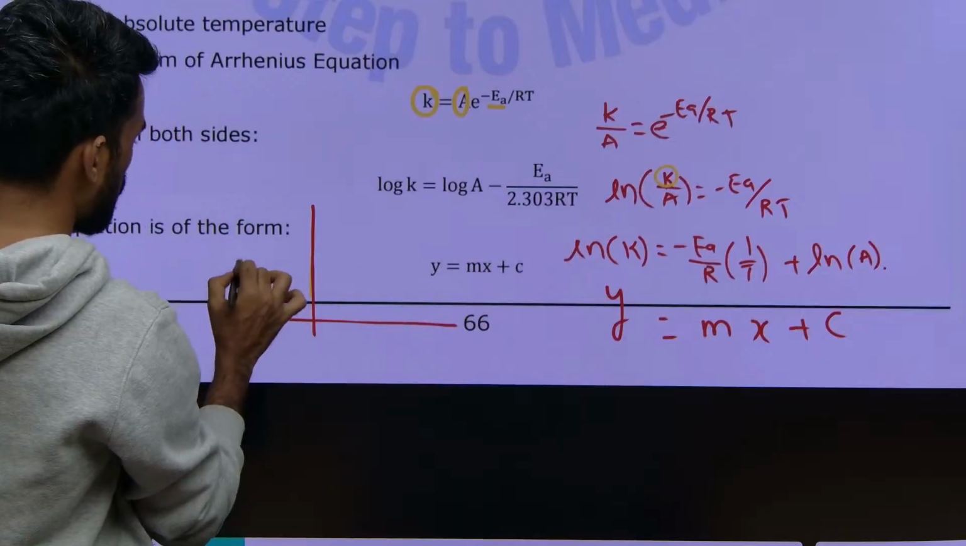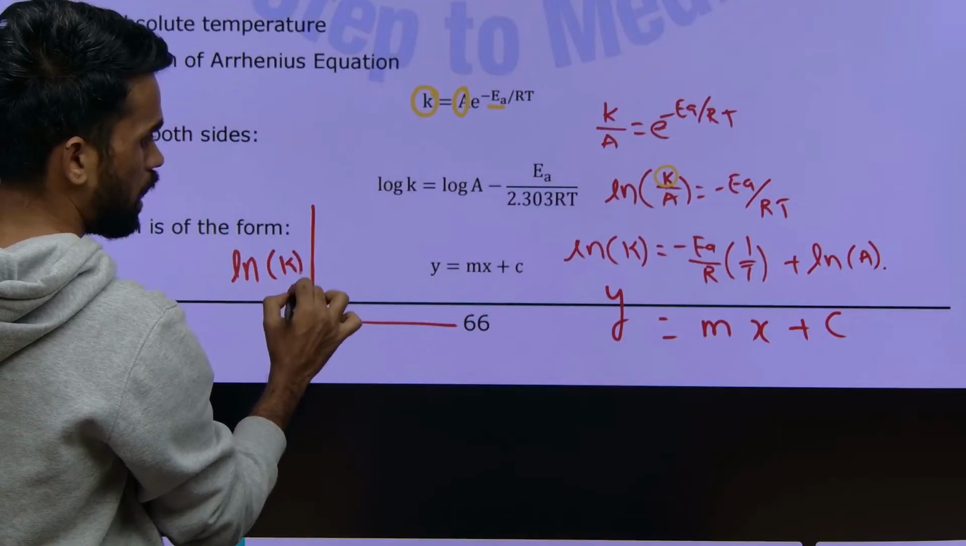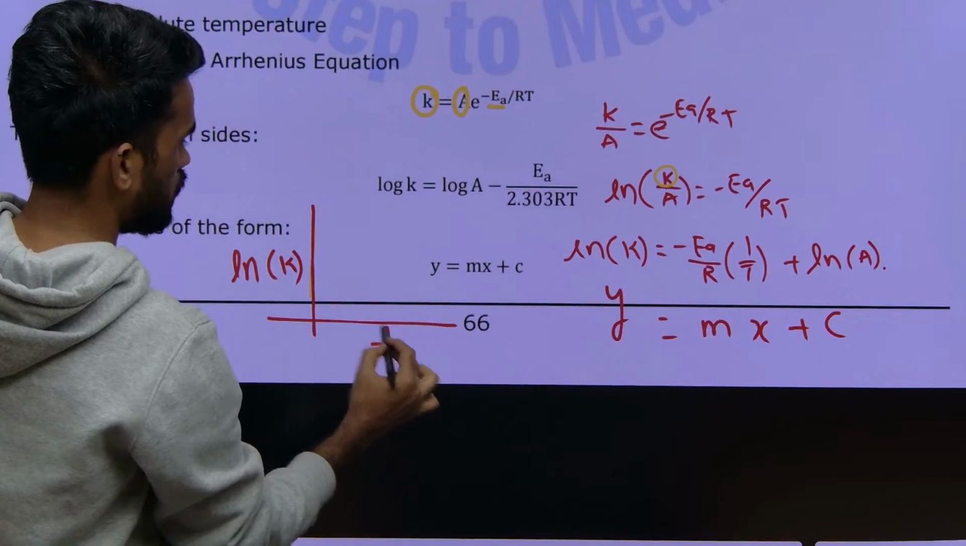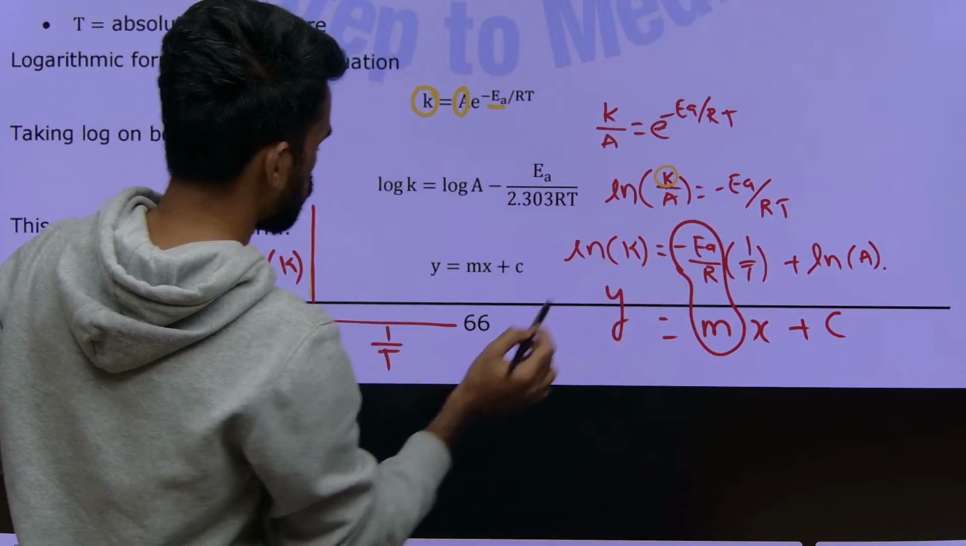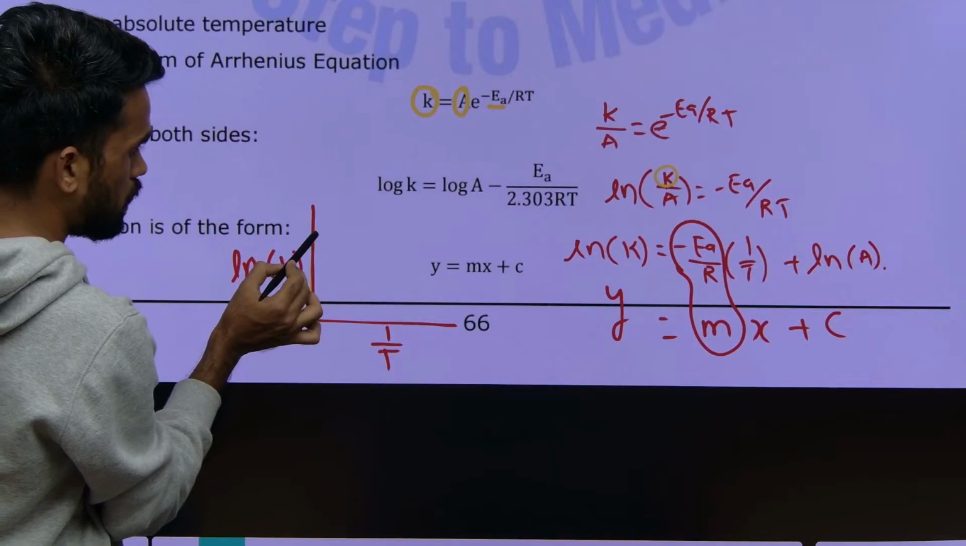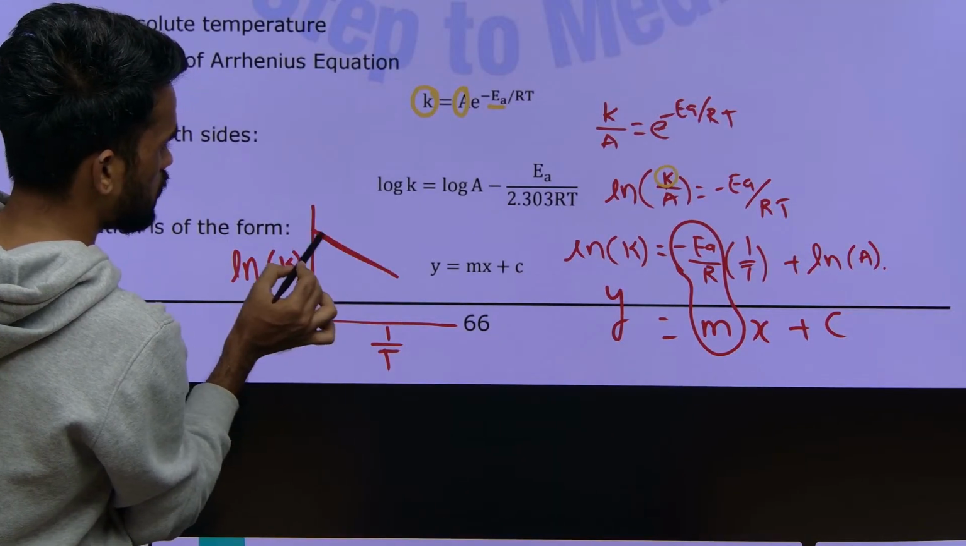What is our y here? ln K. And what is our x here? 1 by T. Okay, so now the slope is in negative terms, so the slope should be negative and the intercept should be positive. Like this you should indicate.